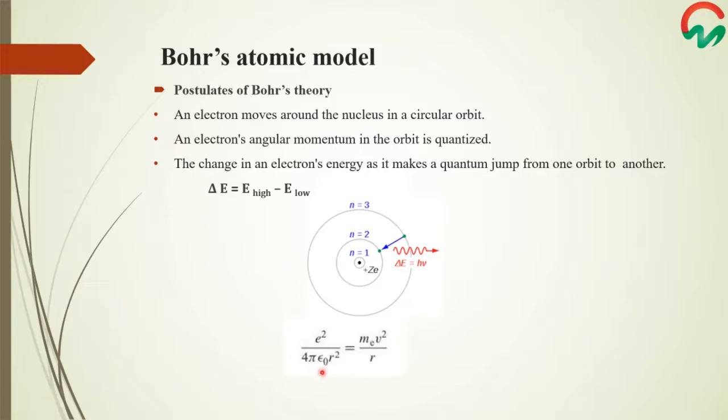Here epsilon naught is the permittivity of free space and has a value of 8.854 times 10 raised to the power minus 12 coulomb square per newton per meter square. The 4 pi epsilon naught term is the result of the SI units, and the centrifugal force is given by m v square over r. Bohr proposed that in order to keep the electron moving in an orbit, these two opposing forces must balance each other. So the equation becomes e square over 4 pi epsilon naught r square equals m v square by r.